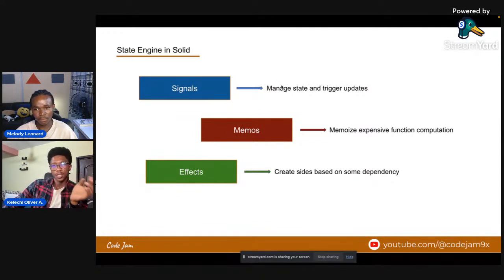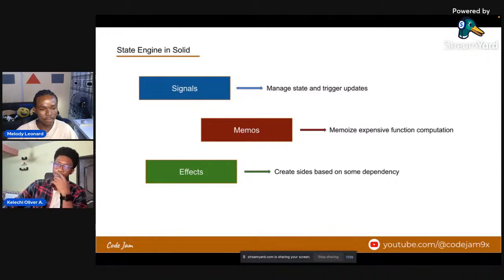So the first thing we hear, when it comes to state management in Solid, is signals. Right, signals are like useState in React. The only difference is that with Solid, signals return a getter and a setter, right? While in React, useState returns the value, right?